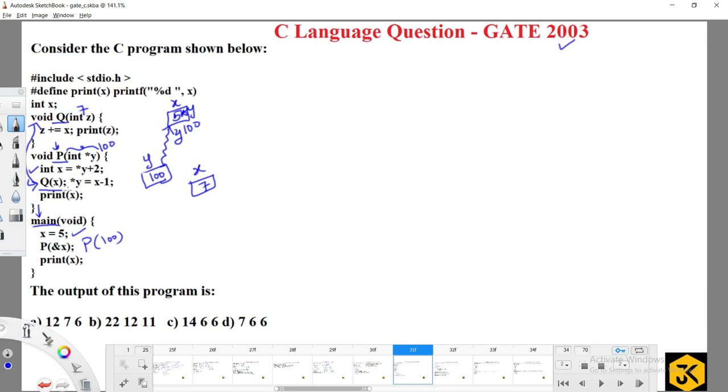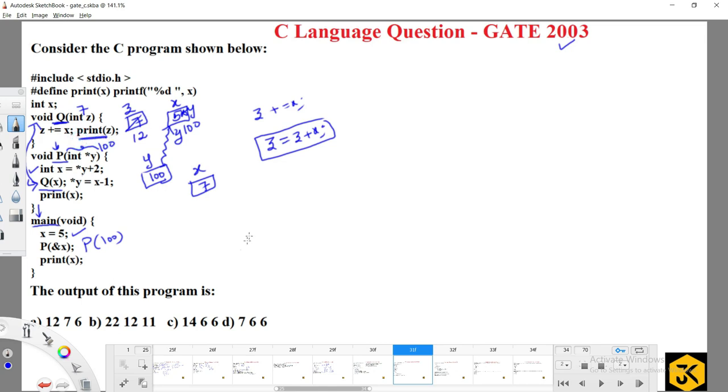Now the local variable z is created, and the local variable z contains the value 7. z plus equal to x means z equal to z plus x. Meaning that z value is 7. For x, is there any local variable x present in this particular q function? No. Then it will take the global variable. What is the global variable? 5. So 7 plus 5 is 12, that will be updated in the local variable z, and that z is going to be printed.